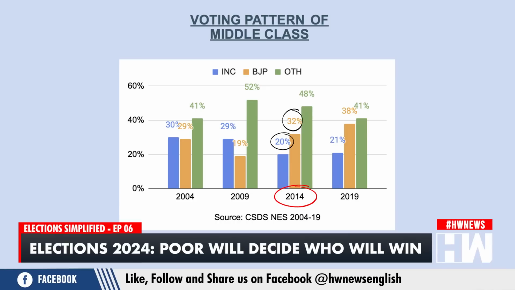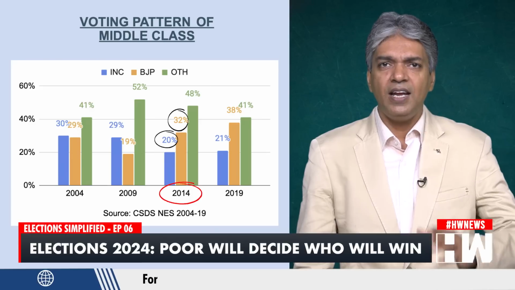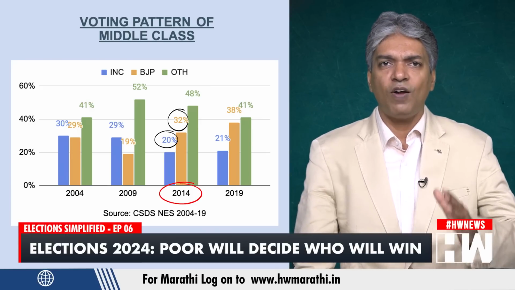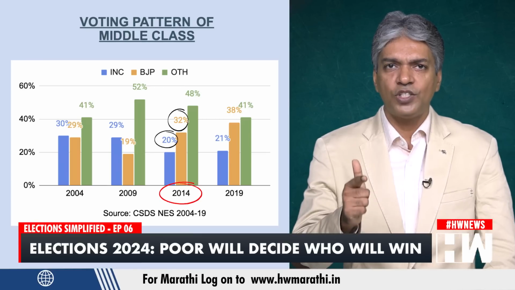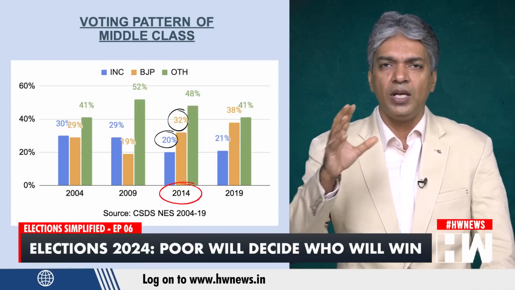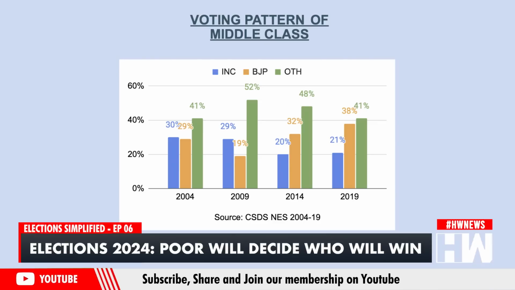BJP received 32% middle class support, bolstered by the investment and business friendly image of Narendra Modi and its famed Gujarat model. This lead against the Congress widened to 17% in 2019 on the back of tax relief measures, record high stock markets, the Balakot airstrike, and a boost in the image of India globally in Modi's first term. The support for the BJP amongst the middle class, as we can see in the graph on the screen, has doubled from 19% in 2009 to 38% in 2019.